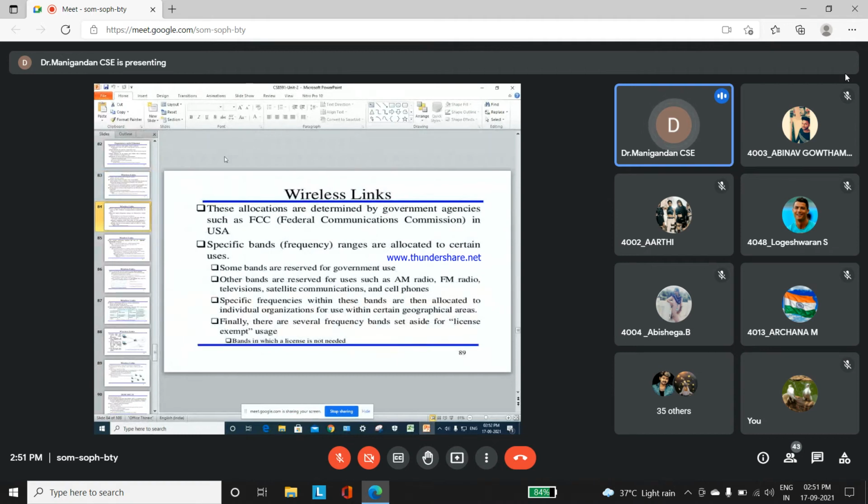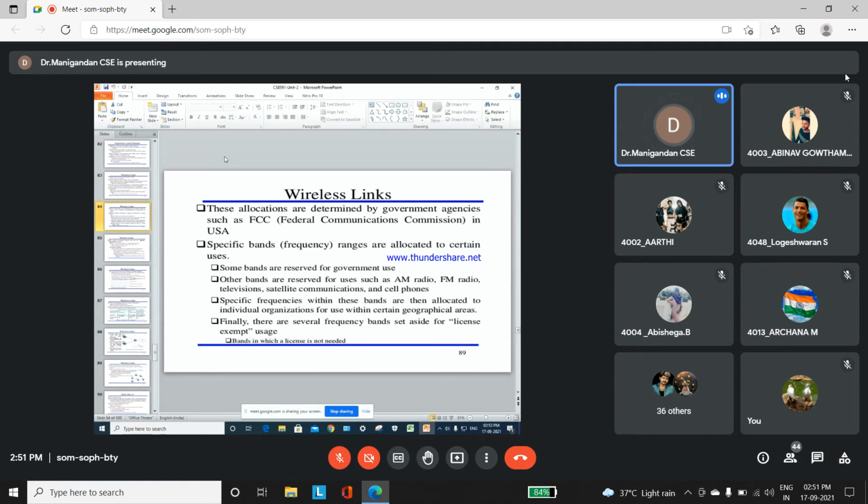These allocations are determined by government agencies such as the Federal Communications Commission in the USA. Specific frequency bands are allocated to certain users, and some bands are used for government use, like FM radio, AM radio and satellite communication.